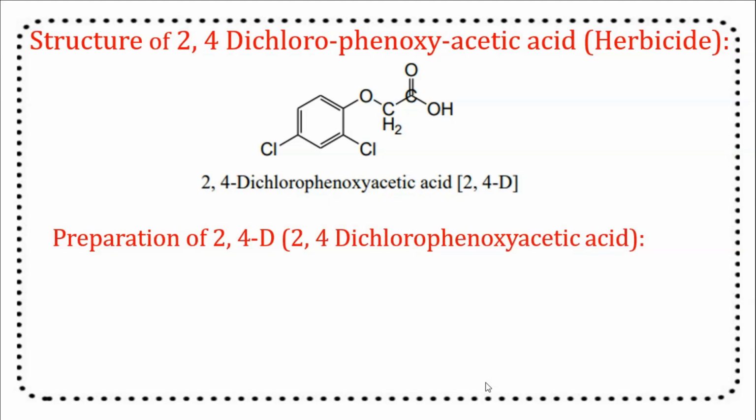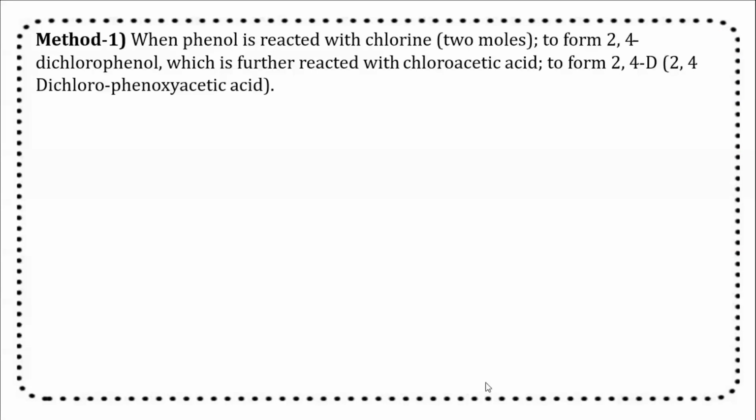The preparation of 2,4-D. It can be prepared by two methods. The first method is by reaction of 2,4-dichlorophenol and chloroacetic acid.